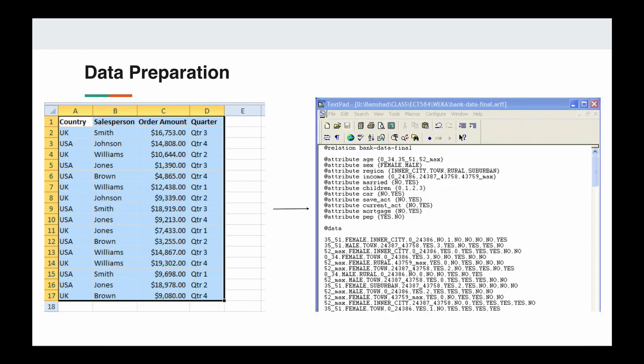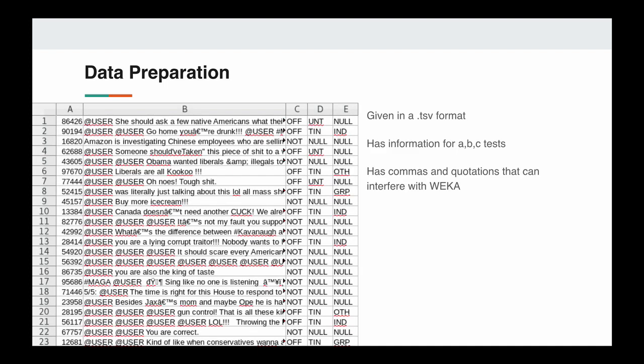We need to change our data from a .tsv file to a .arff file so that Weka could read it. Some problems were that there were 2 extra columns that we did not need, there was no metadata, and there were lots of quotations and commas which would interfere with Weka's parsing.